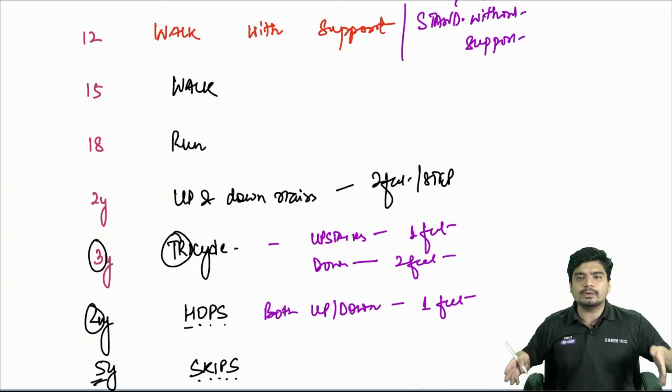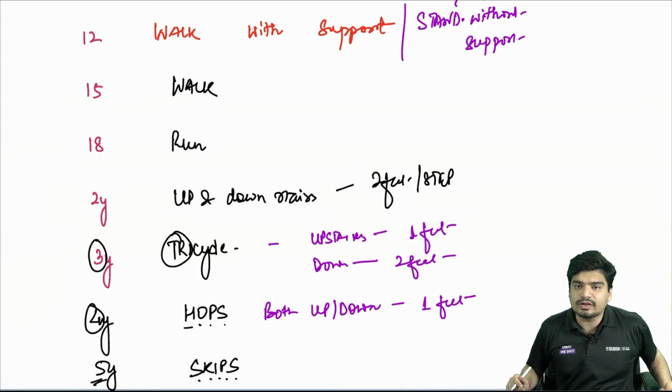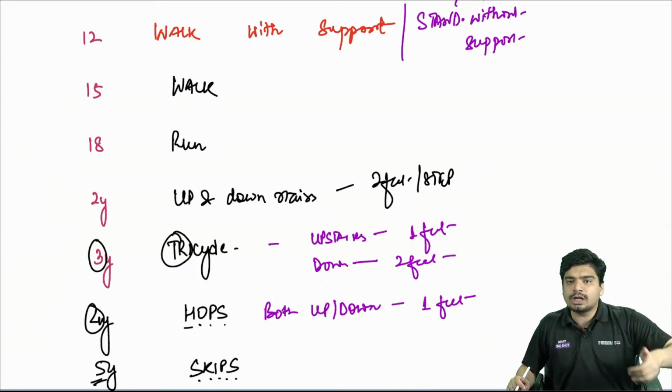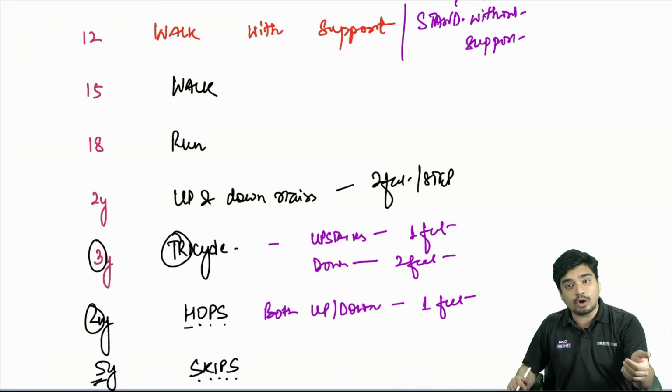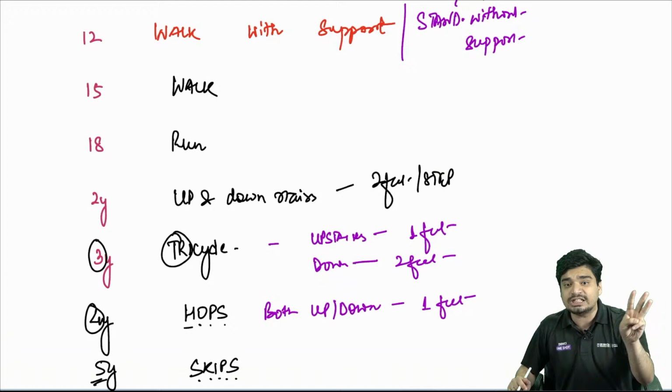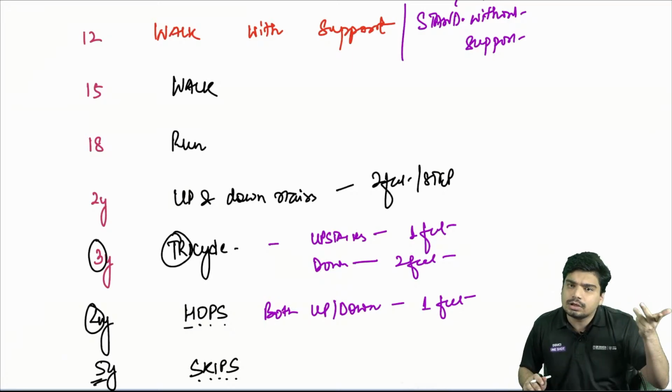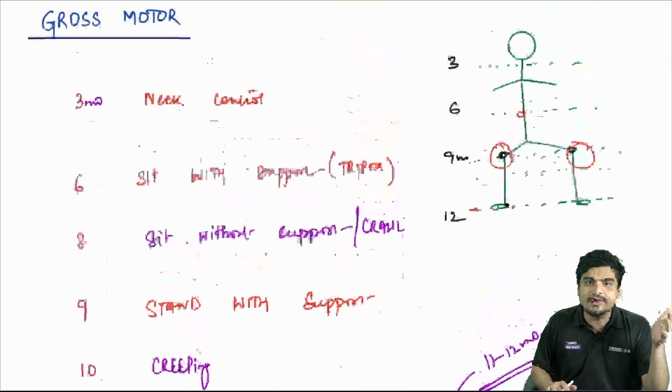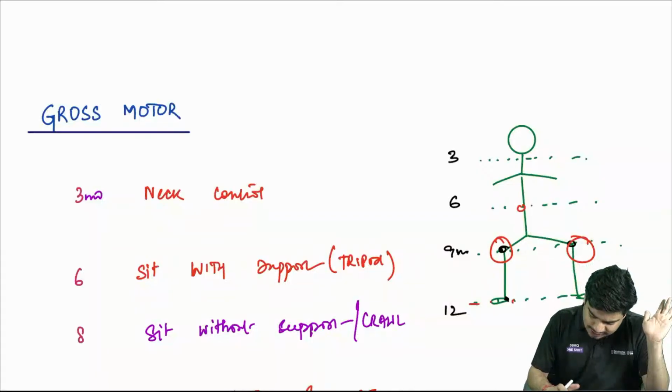3, 6, 9, 12. Neck control, trunk control, sit with support. 9 months, knee control, stand with support. 12 months, feet control, walk with support. मैं चलना चाहता हूं, मैं दौड़ना चाहता हूं, मैं उड़ना चाहता हूं. 15 months walk, 18 months run, 2 years up and down stairs 2 feet. 3 years 3 for 3, 3 for tricycle. 4 years 4 for 4, 4 for hops. 5 years 5 for 5, 5 for skips. This completes your gross motor milestone.